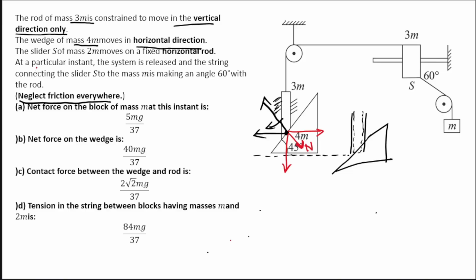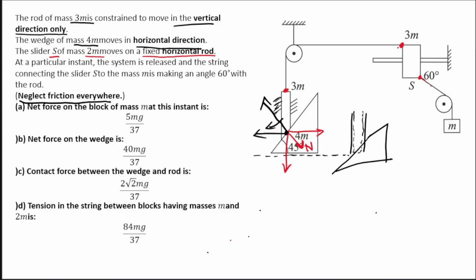Now let us talk about some more masses here. The slider S of mass 2m moves on a fixed horizontal rod. Okay, so here there is a rod, and upon this rod there is a slider, and this is moving. So one end of the slider you can see is connected to this string, and this string is finally ending at this mass. Okay, so this is one string, and then this slider is also connected with another string which is supporting another mass m passing over the pulley, right?